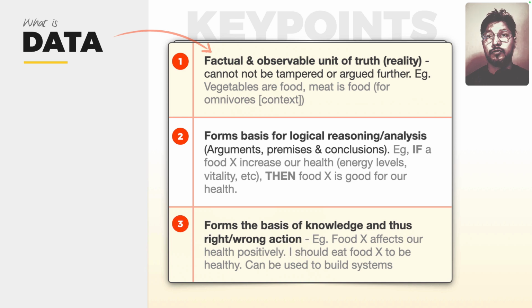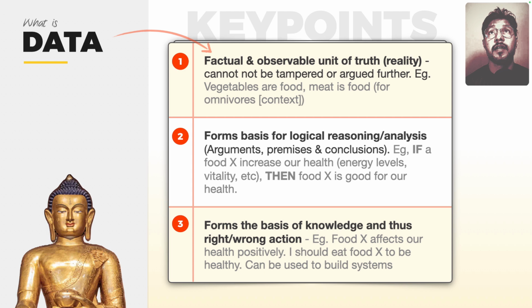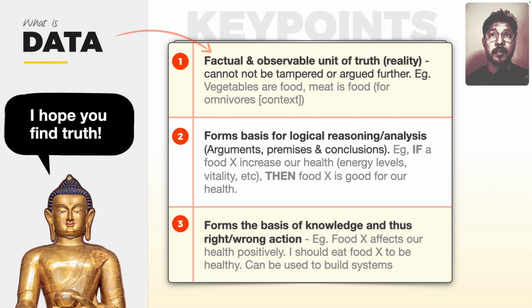That's something for us to keep in mind. Reiterating our key points: factual data is the factual and observable unit of reality, which cannot be tampered or argued further, forms the basis of logical reasoning, analysis, and then forms the basis of knowledge and thus right or wrong action.